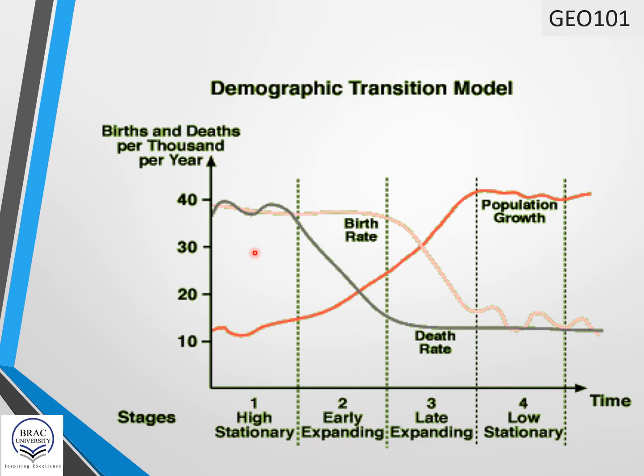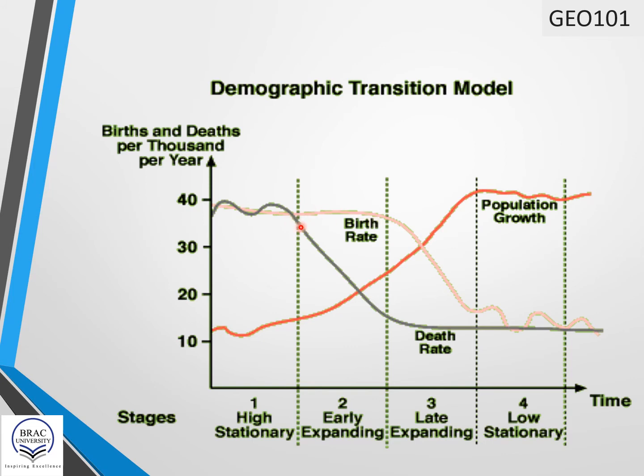And death rate is very high because of disease. Frequency of disease is very high, and famine, poor medical knowledge, so people die at a very early stage. That's why death rate is also very high. So birth rate is very high, death rate is also high. So what about the growth rate? In the first stage it becomes steady, and in the second stage birth rate is still high,